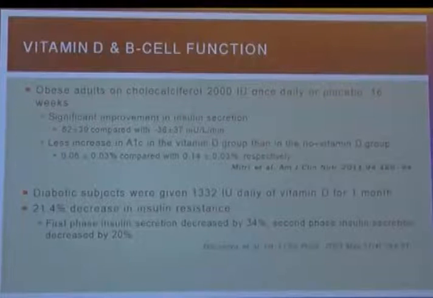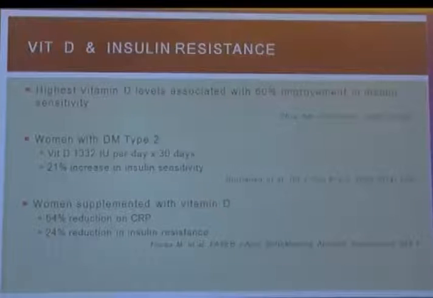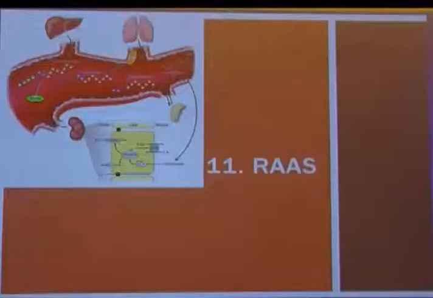So, several studies have shown vitamin D has an effect on insulin sensitivity as well as insulin resistance. Especially women supplemented with vitamin D also have beneficial effects on CRP and blood pressure. This needs to be proven, but yes, vitamin D is a factor which is responsible for the causation as well as the therapy of diabetes.